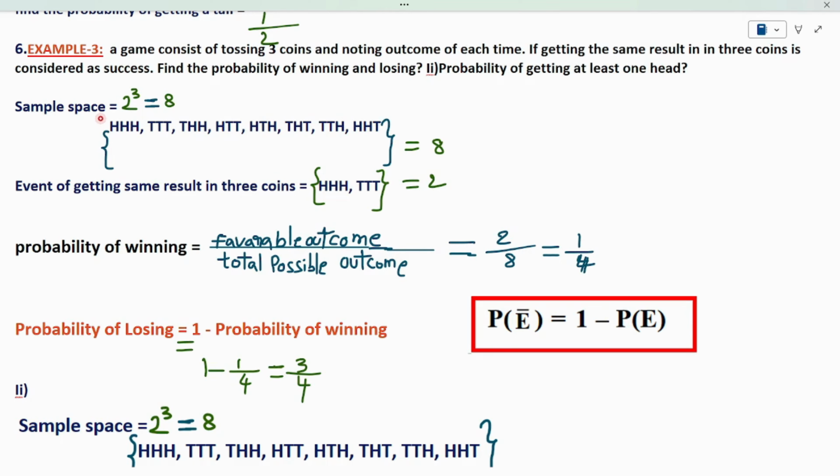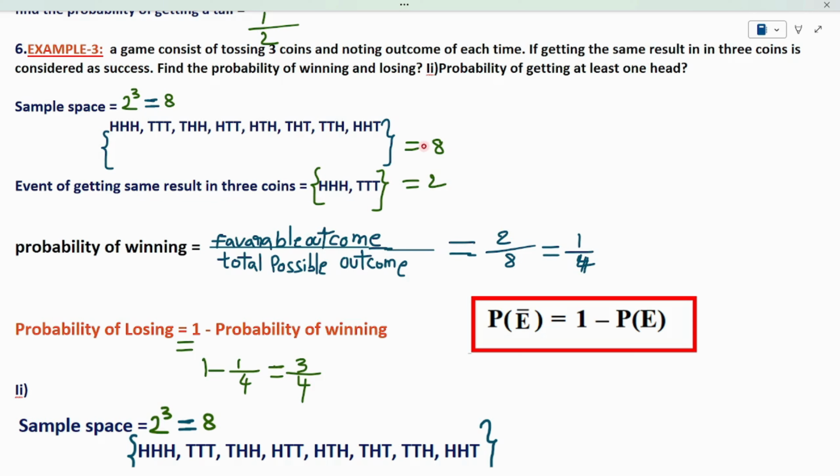So, the only possibilities I have here are head, head, head and tail, tail, tail. These 2 outcomes only satisfy my condition of the event. So, I am considering these 2 outcomes as my event. I am taking these 2 outcomes from the sample space as the event. So, this is one event, this is the second event. So, total events in my experiment is 2.